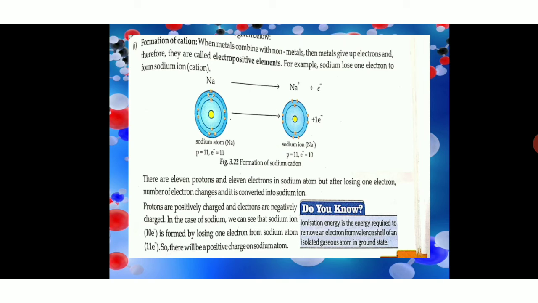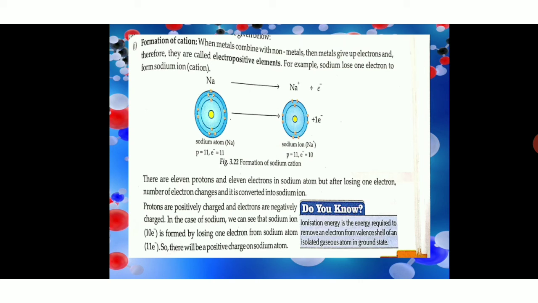In the first diagram, you can see this entire sodium atom, it is arranged in this way. It will be losing an electron. Electron is negatively charged, right? When it loses the electron, sodium will have a positive charge on it.